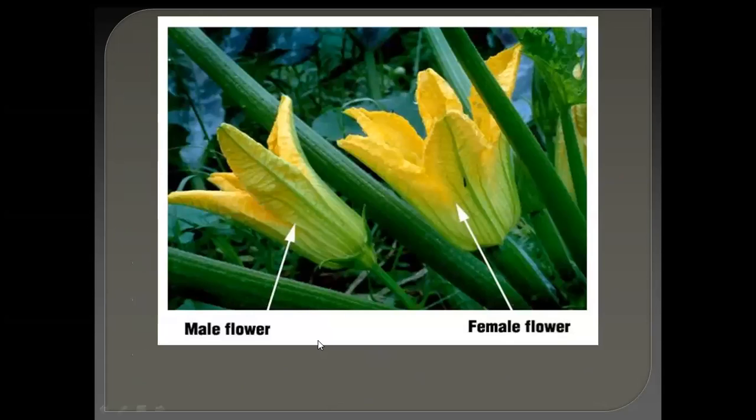See the image of male flower. This is the male flower and this is a female flower. This is the difference between male and female flower. At the time of flower dissection, it is very important to identify which is male flower and which is female flower, then dissect out their parts, because cucumber is monoecious.